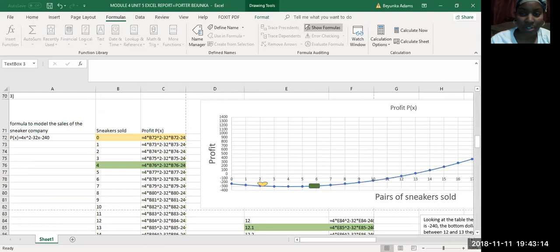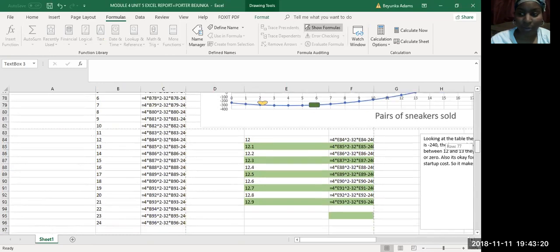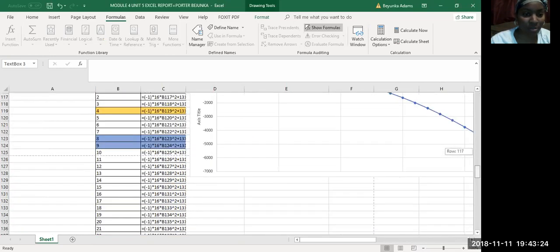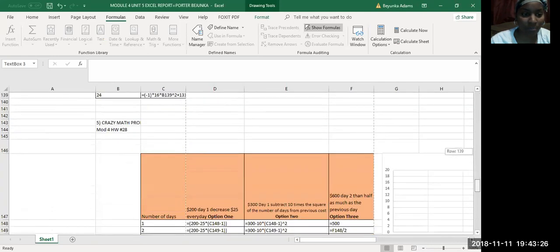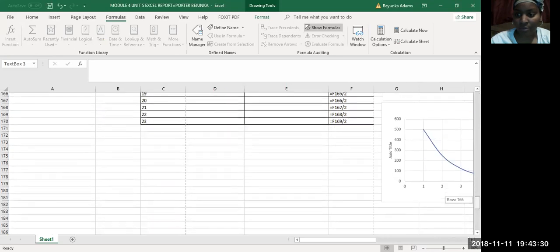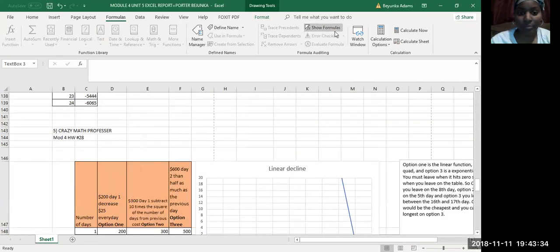And then question 3, it shows all the formulas. Question 4, it shows all the formulas. And question 5, it shows all of the formulas. All right. So let's start back at number 1.